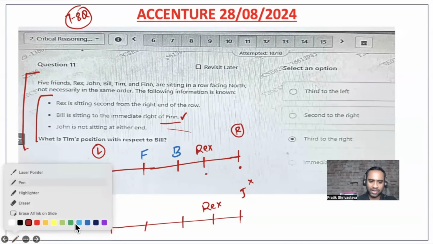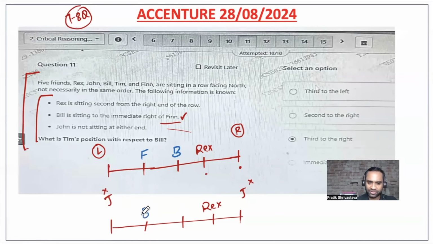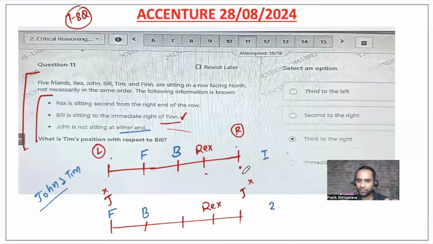And another possibility, my dear friends: Bill is sitting to the immediate right of Finn. Now, which is correct here? If Bill is sitting to the immediate right of Finn, then the remaining are John and Tim. Then John will have to sit here or here, but it has been clearly told John is not sitting at any of the ends. That means the second one is right.